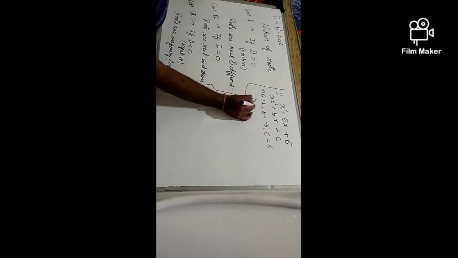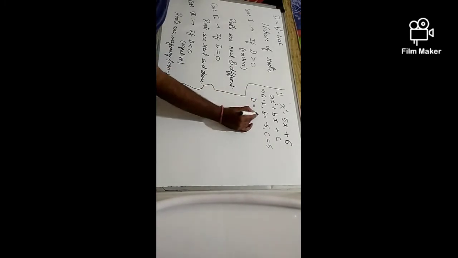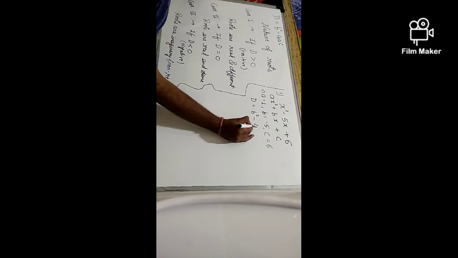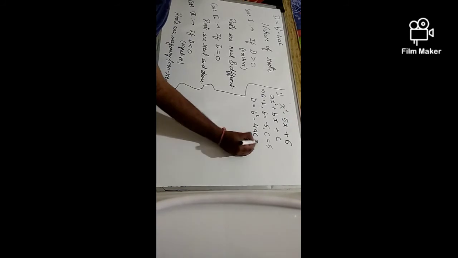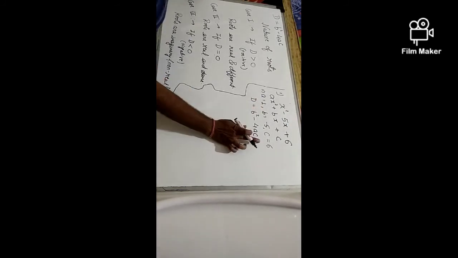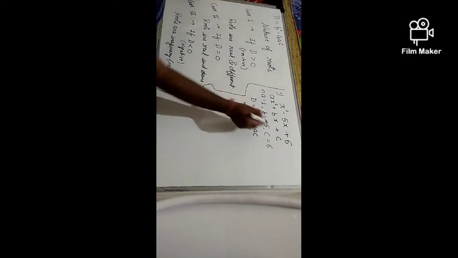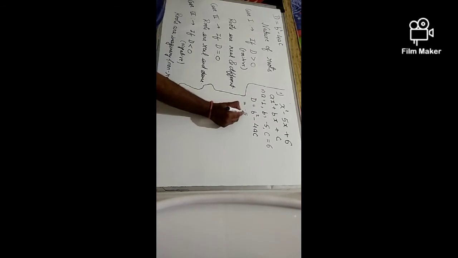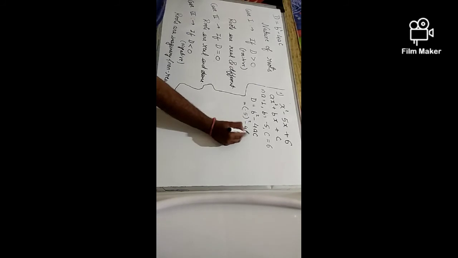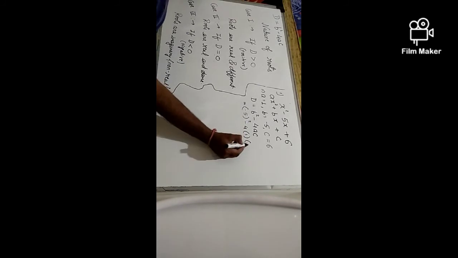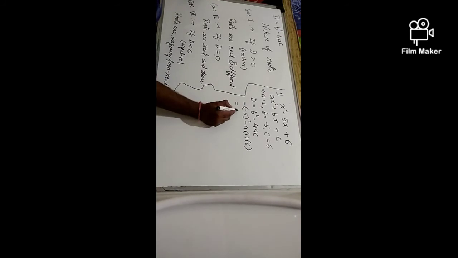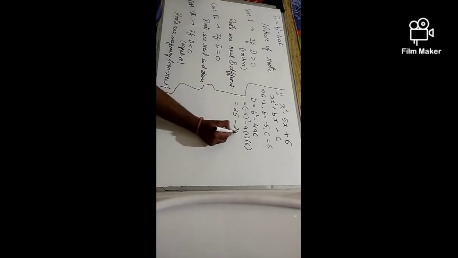So I need to find d. D is equal to b square minus 4ac. Solving it further, b is minus 5, a is 1 and c is 6. So what I get here is 25 minus 24, which is equal to 1.